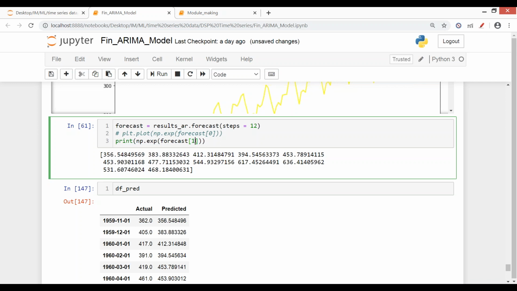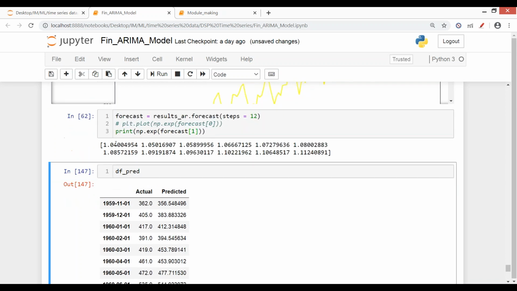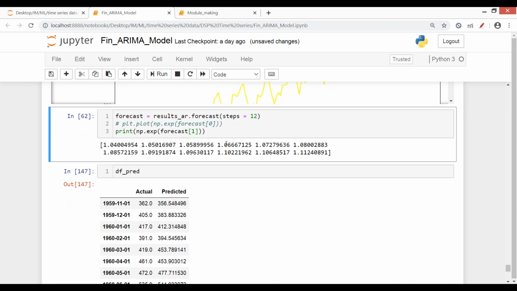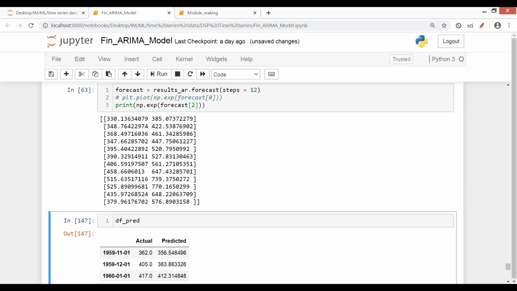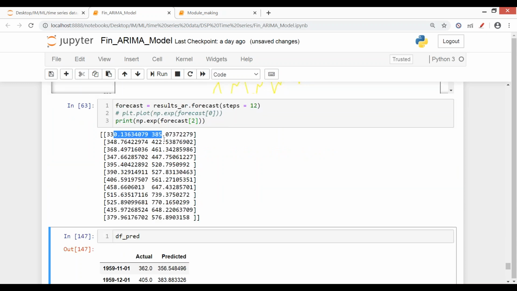Now if I want to see the standard error, it will be referred to by index 1. You see these are the standard errors, showing how much error there can be in this prediction, as per how our model was trained and its results checked. This is the standard error for each observation. We predicted 12 observations, so this is the standard error on each of the 12. And third is the confidence interval, which index 2 gives, meaning the range in which the value lies.